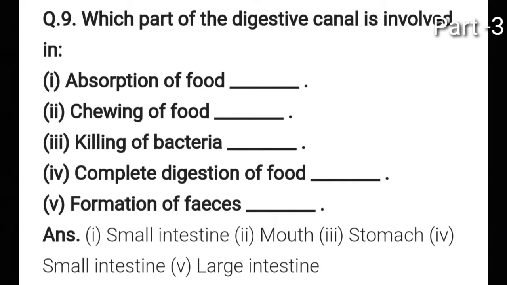Killing of bacteria occurs with the help of enzymes, digestive juices, and hydrochloric acid, which is secreted by the walls of the stomach. So the HCl acid which is secreted helps in killing harmful bacteria present within the stomach. Fourth is complete digestion of food.